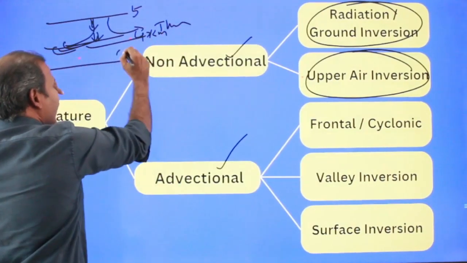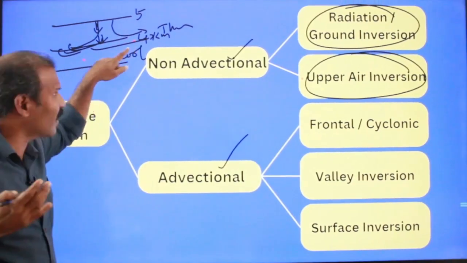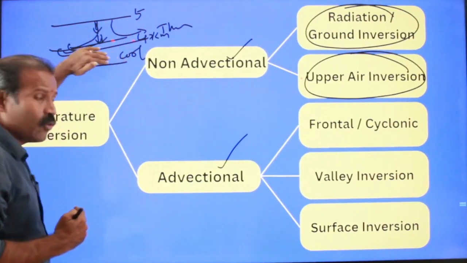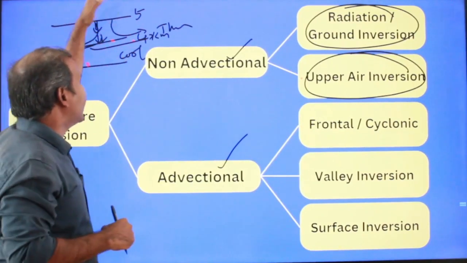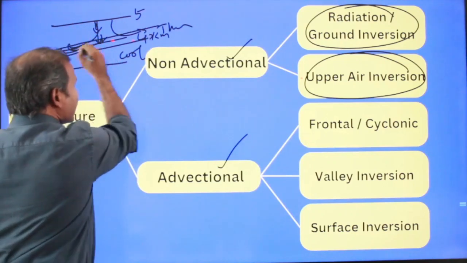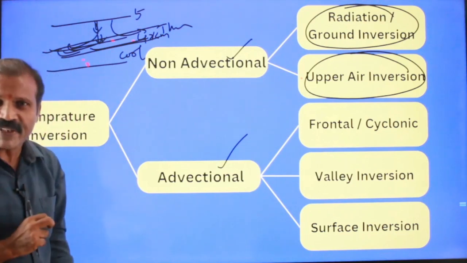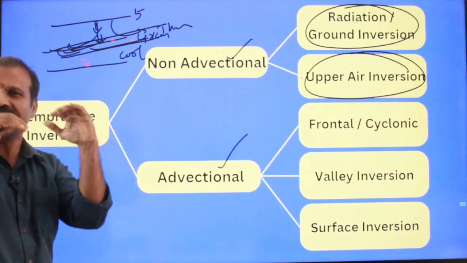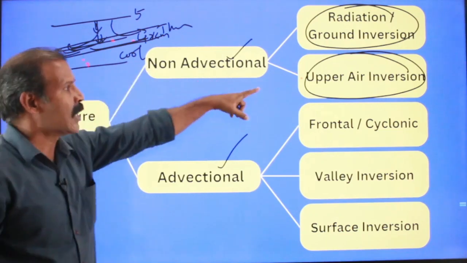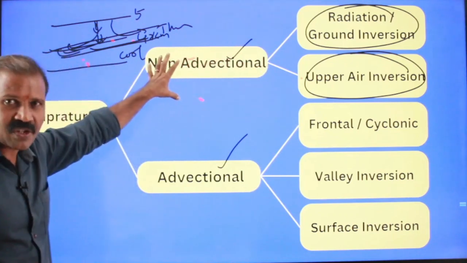Then the underlying layer must be cool air. Thermally, the warmer layer is found in the middle; beneath that you can find the cold layer, and above that you can also find a cold layer. But when you measure the temperature across this layer, temperature increases with increasing altitude. That can also be found at the higher elevations of the tropospheric column of the atmosphere, and is called upper air inversion. It is also one kind of non-advectional inversion.